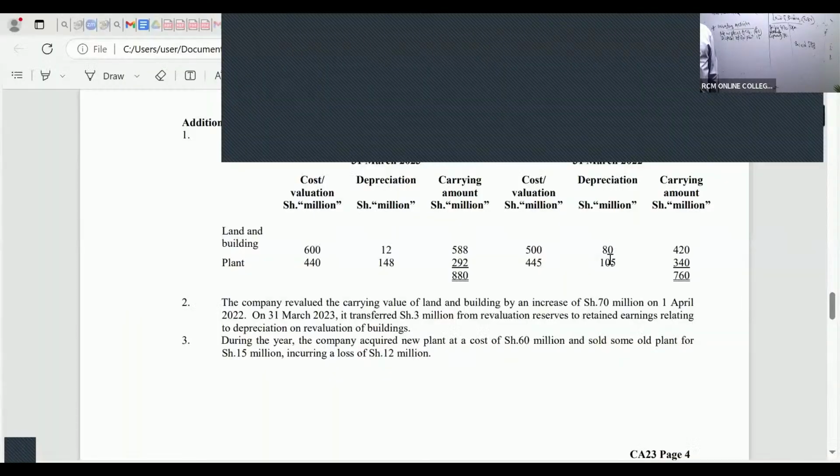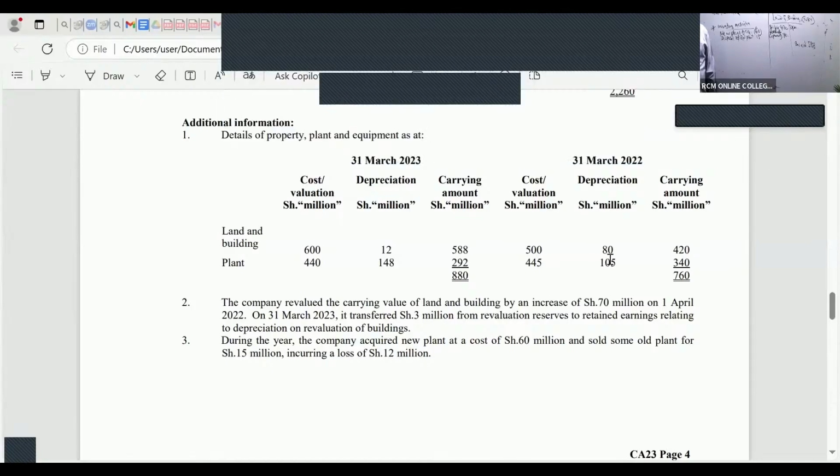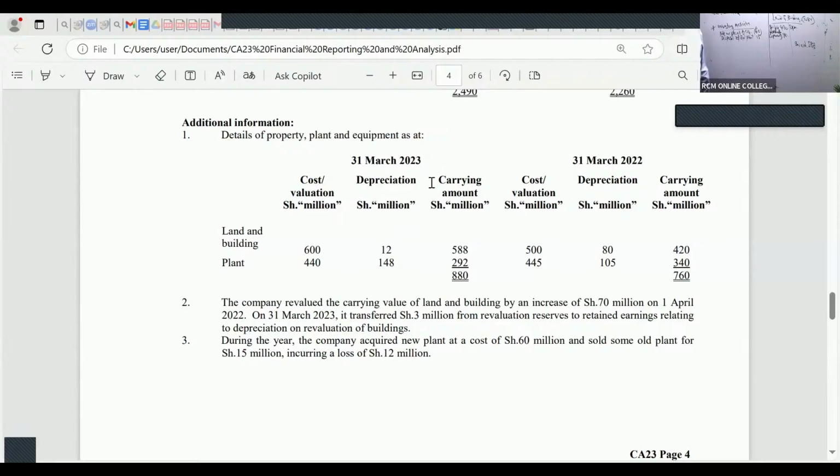So please go to that table and read the land and buildings depreciation amount. Here now you will find a student rushing and starting to take the 2022 depreciation. That was adjusted in the P&L of last year. Here you take the depreciation, the most current year, which is 2023. So the depreciation amount there, we are able to see a figure of 12. Here, 2023 depreciation, 12.